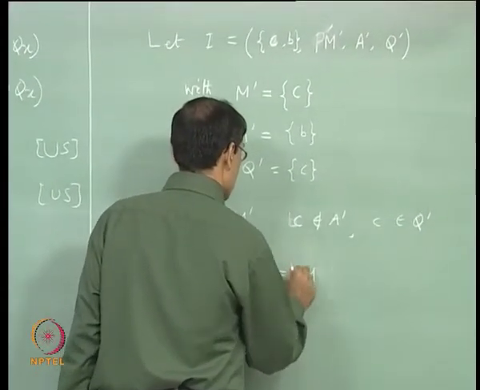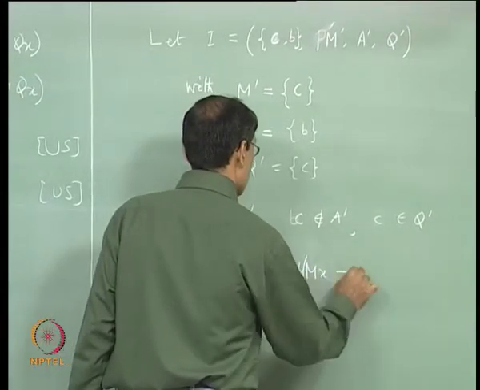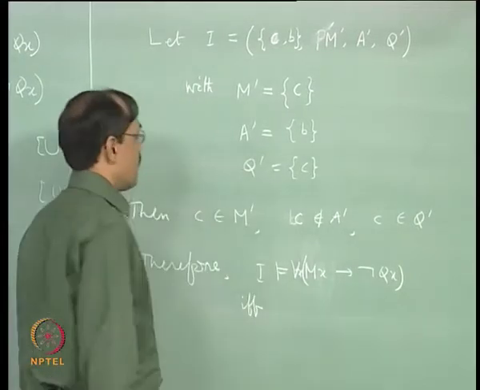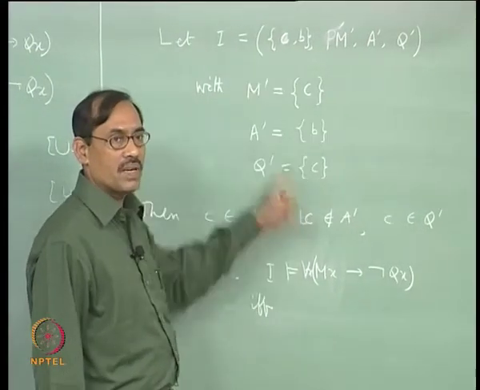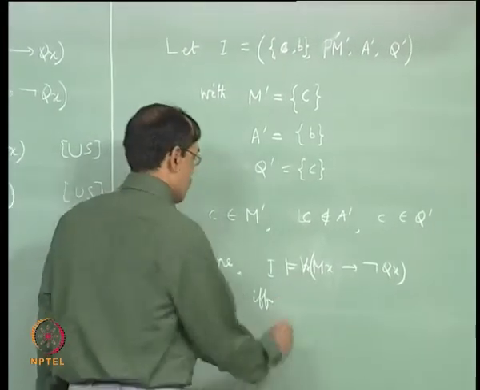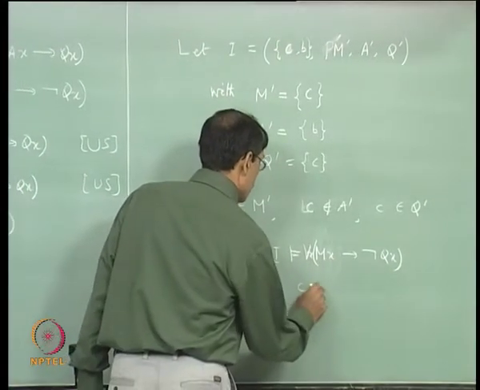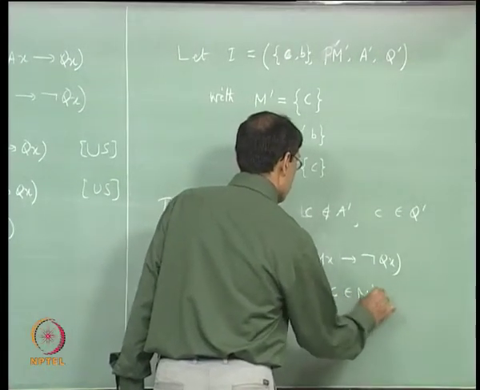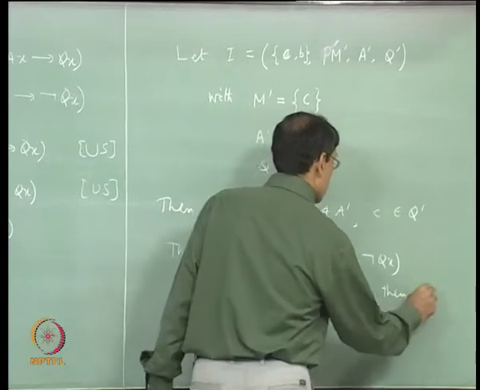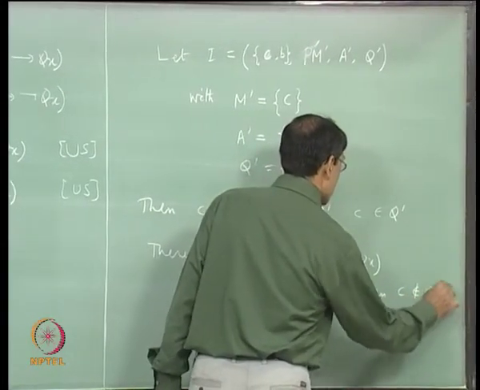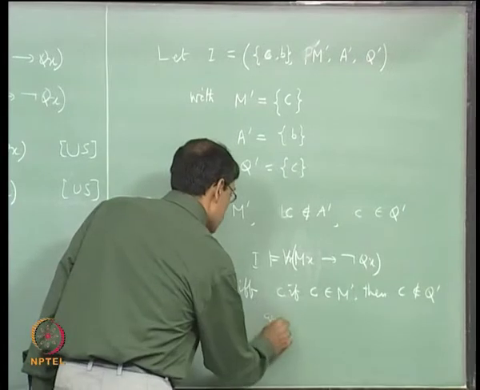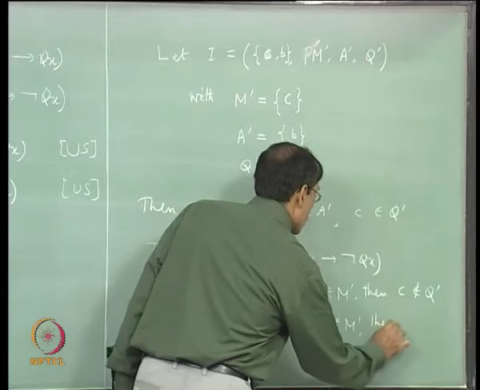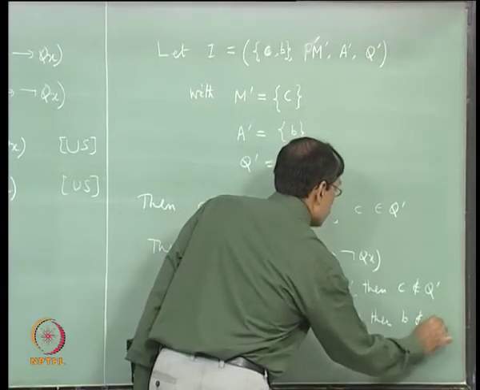I satisfies for each x M x implies not Q x if and only if, as I have only two elements in my domain, for each element I have to see. So, first element is C. If C belongs to M prime, then C does not belong to Q prime, and if B belongs to M prime, then B does not belong to Q prime.